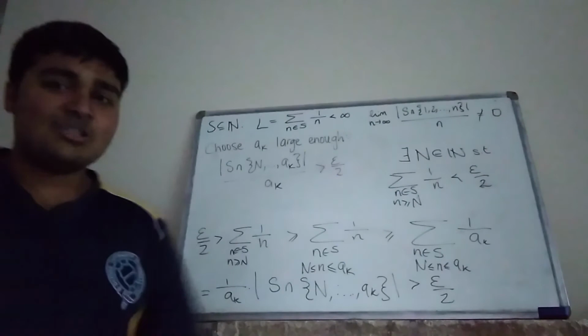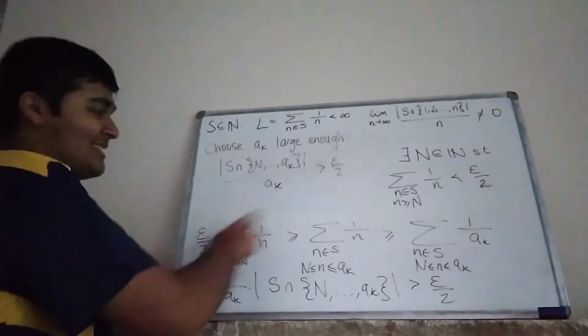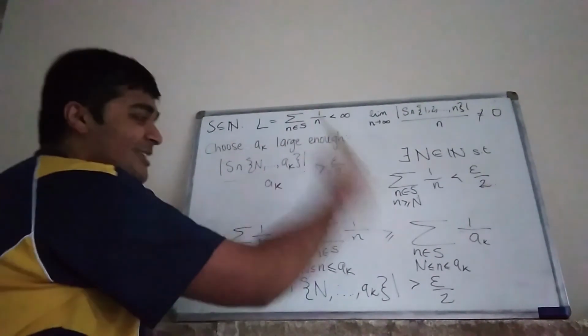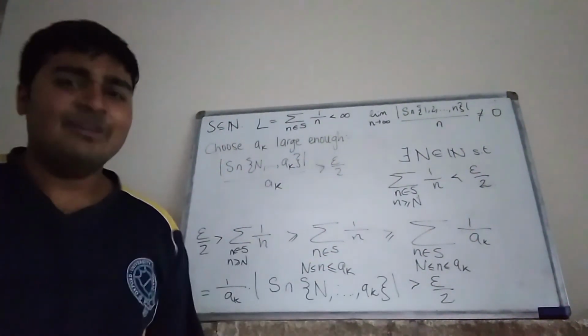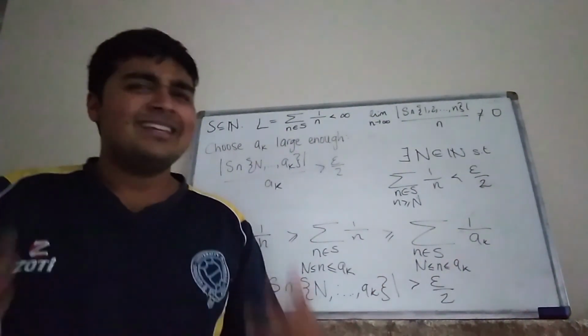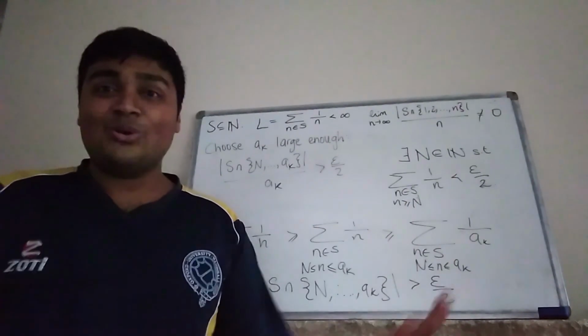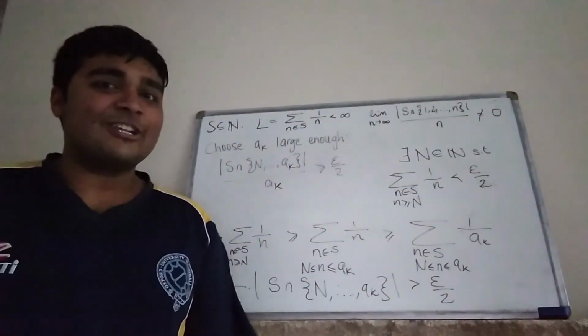Okay, but this thing here, notice, is precisely this thing here, and this thing here is bigger than epsilon over 2. And that's where our contradiction comes into play. We've shown that epsilon over 2 is bigger than something, which is bigger than or equal to something else, and so on, which is bigger than epsilon over 2. So in other words, epsilon over 2 is strictly bigger than epsilon over 2. And of course, this makes no sense. This is absurd, and thus we arrive at a contradiction.